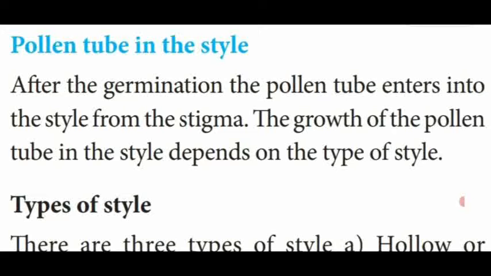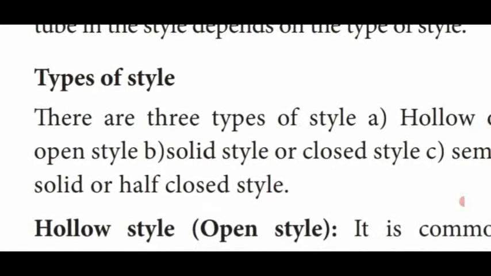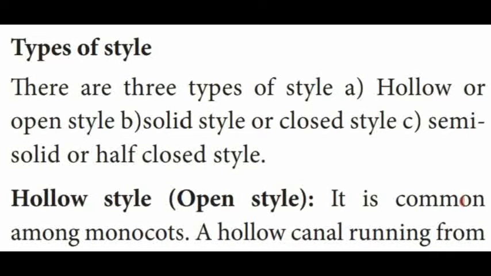Dear students, after germination, the pollen tube enters the style from the stigma. The growth of the pollen tube in the style depends upon the type of style. That's why we told you about the recognition and rejection protein reaction of the stigma. So, types of style. First one is the hollow or open style. Second one, solid style or closed style. Third one, semi-solid or half-closed style.